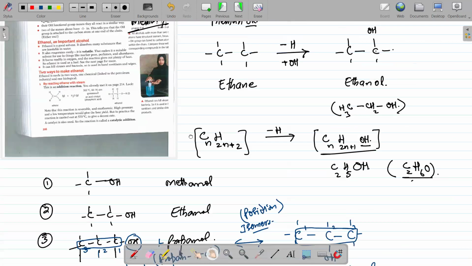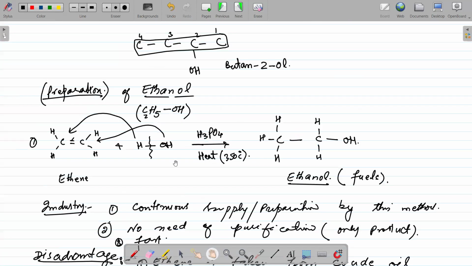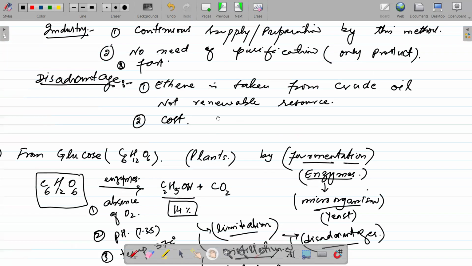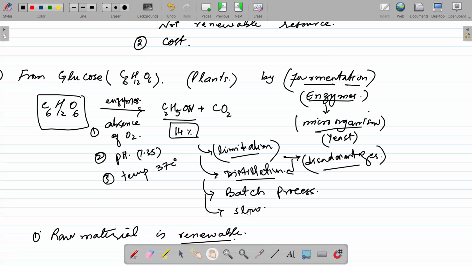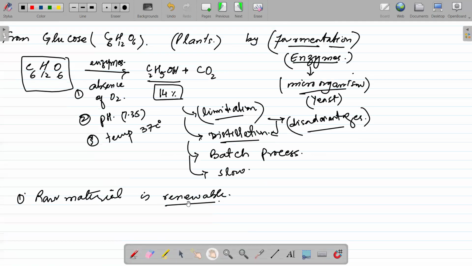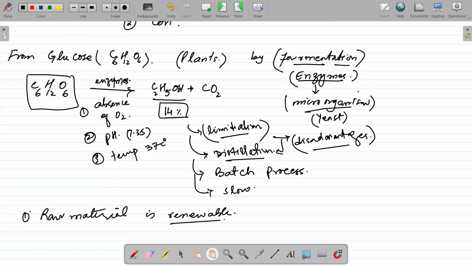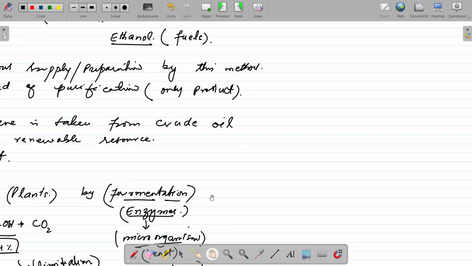And the second method, that is fermentation. Remember the conditions, the disadvantages, and the advantages of this fermentation process.